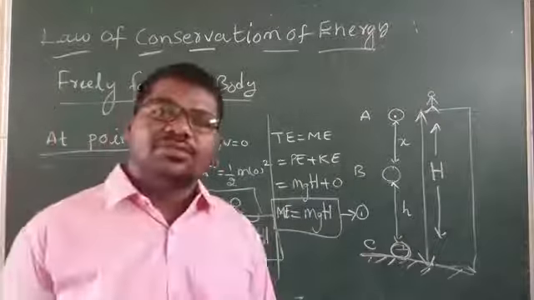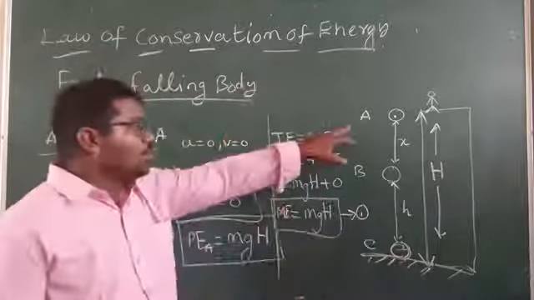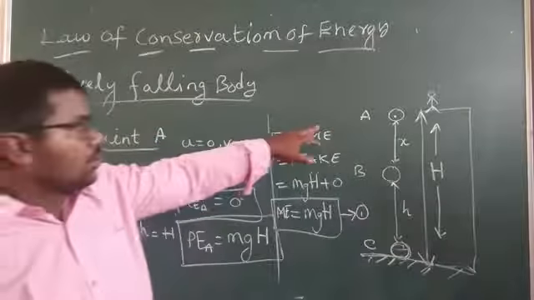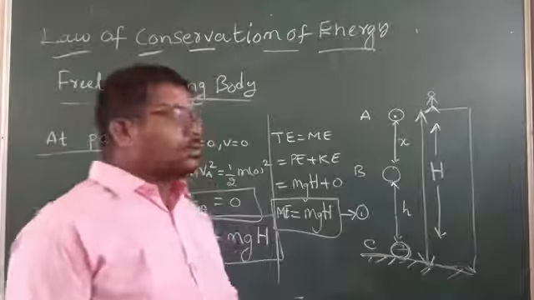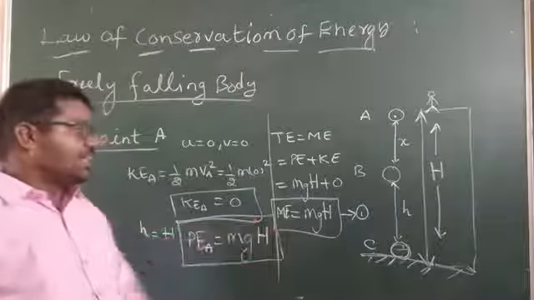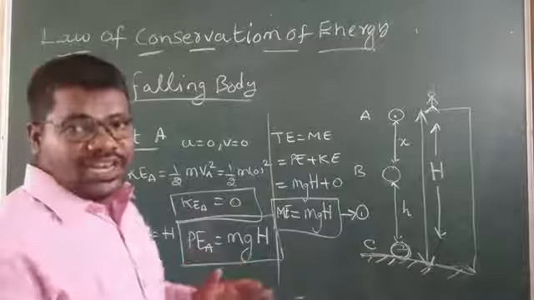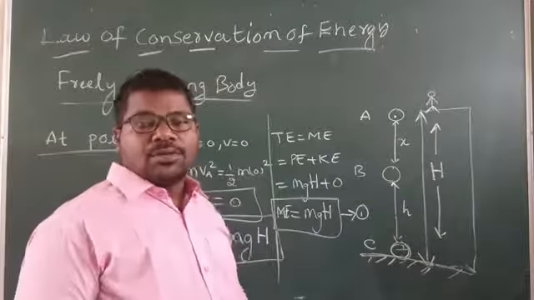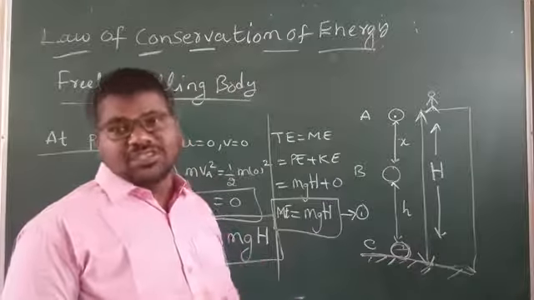Understand, my children? At point A, we can verify the law of conservation of energy. We find potential energy mgH and kinetic energy 0. Kinetic energy is 0, but the total energy will not be 0.